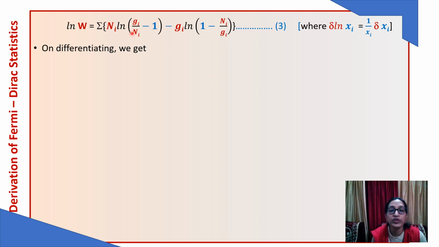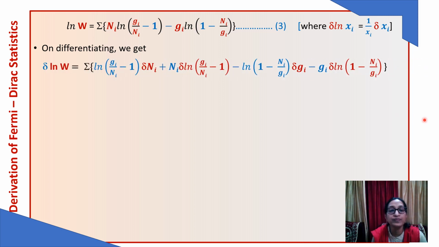In both cases we have the product of two functions, so we will apply the same conditions. So we have kept this constant, differentiated Ni, then we put Ni constant and differentiated this. Similarly here, first we have taken this common, differentiated Gi, then put Gi constant and differentiated this.